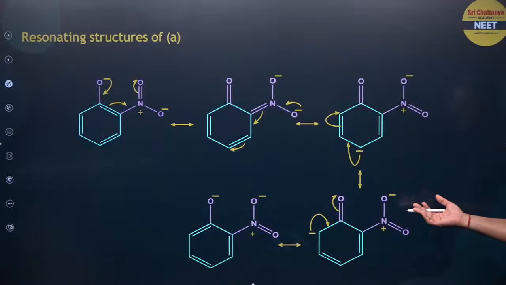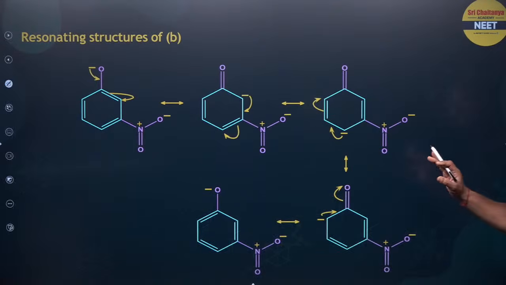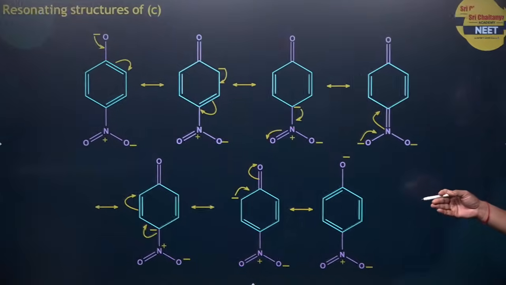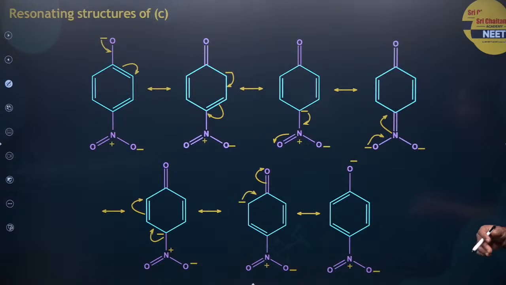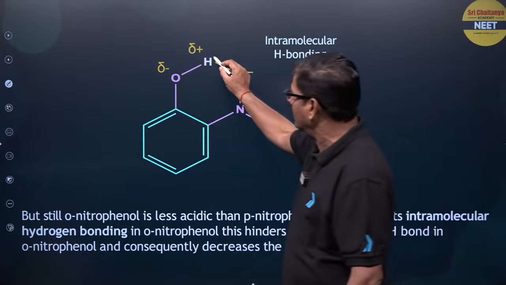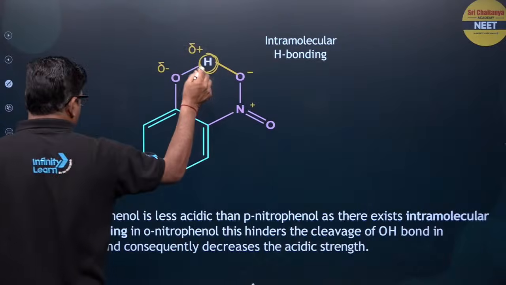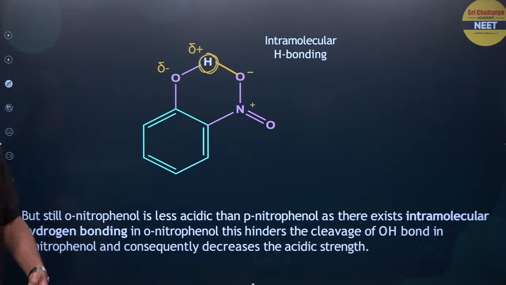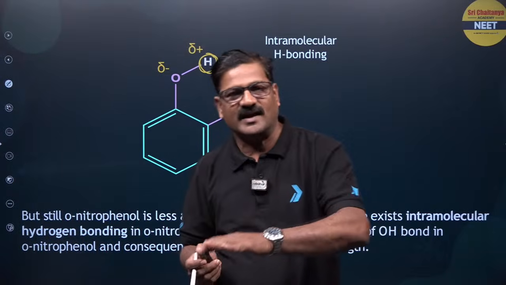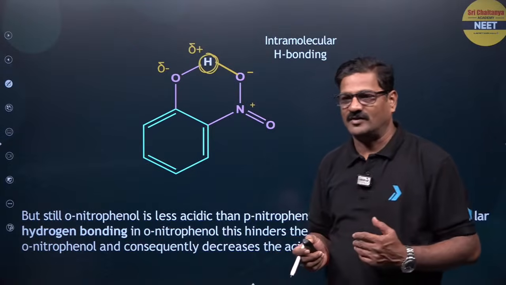Phenoxide ion. So there is intramolecular hydrogen bonding. Now you can see the phenoxide ion at the meta position, these are the resonating structures. Phenoxide ion at the para position, that is the resonating structure. Now, because of this intramolecular hydrogen bonding, the hydrogen that is trapped inside the molecule is not coming out. That's the reason why ortho-nitrophenol is expected to be less acidic as compared to para-nitrophenol.